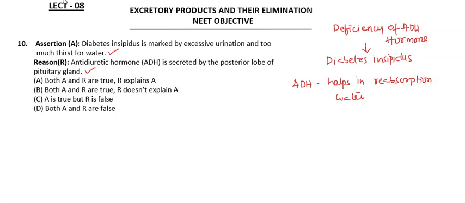So this is a right statement, and antidiuretic hormone is secreted by the posterior lobe of the pituitary is also a right statement. But here he did not give why this diabetes insipidus is marked by excessive urination and too much thirst for water. As he did not give, both statements are true, so here both A and R will be true, and R doesn't explain A, so option B will be the right option in this case.